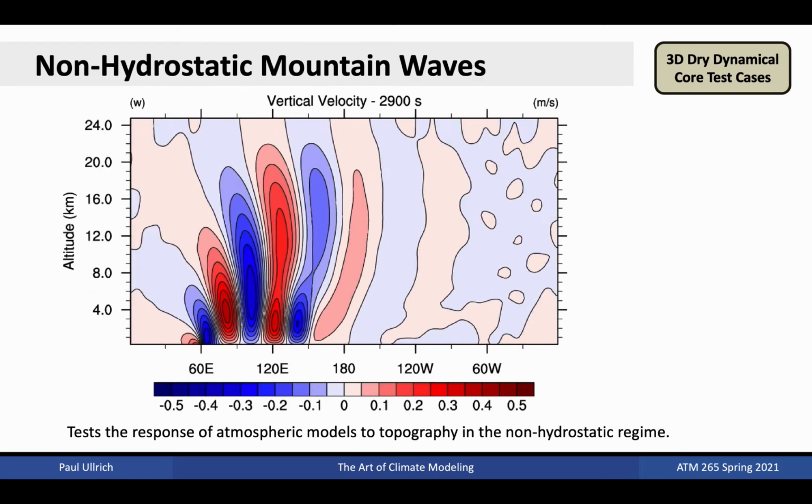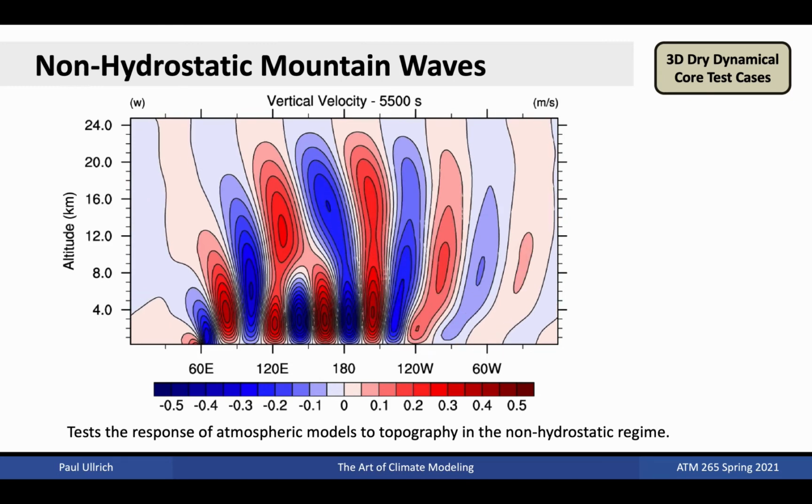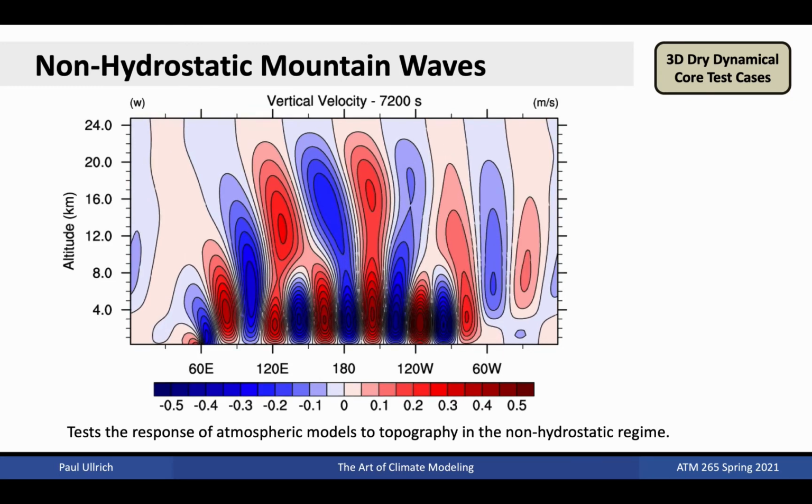While the former tests work for both hydrostatic and non-hydrostatic models, we may also be interested in assessing model performance at scales where non-hydrostatic models diverge from hydrostatic models. To do so, a common strategy is to shrink the radius of the planet until the grid spacing is pushed below 10 kilometers. These are so-called small planet experiments, like the non-hydrostatic mountain wave test case shown here.